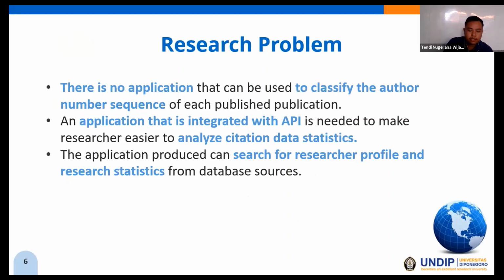Based on the previous research that have been mentioned before, there has not been found an application that can be used to classify the author number sequence of each publication produced. And to make it easier for researchers to analyze their citation data statistic, an application that is integrated with the API is needed. The application can search for research statistics from database resource.